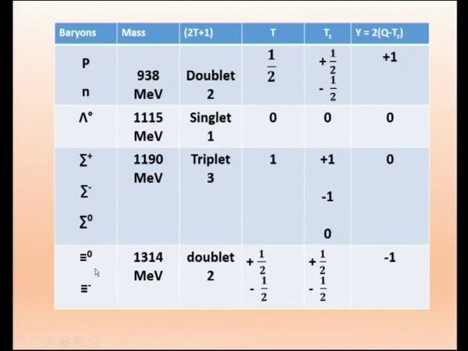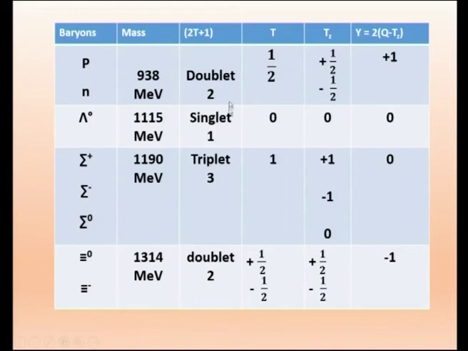Similarly, when you go to psi particles, psi 0 and psi minus, there are 2 particles with the energy 1314 MeV. This is the energy. Therefore, it is a doublet. As in the case of neutron proton, here it is a doublet we get.